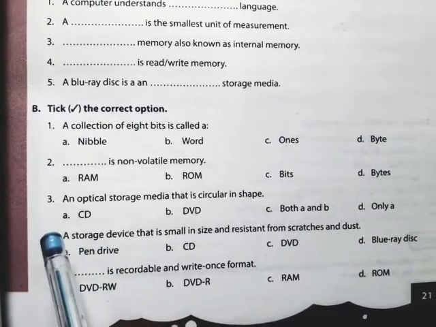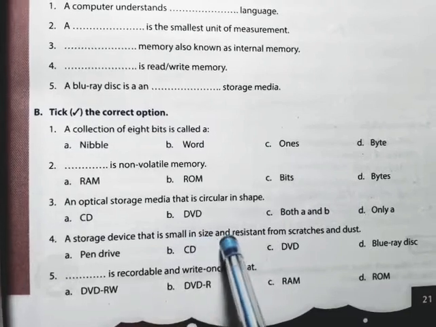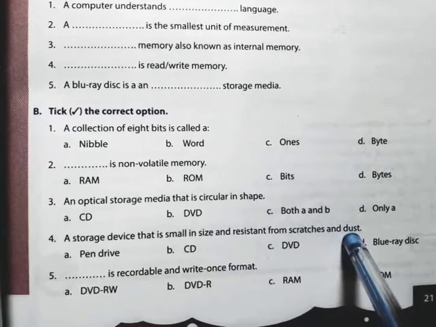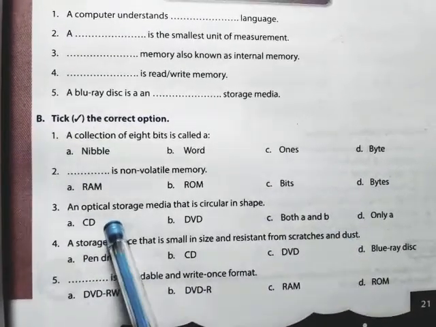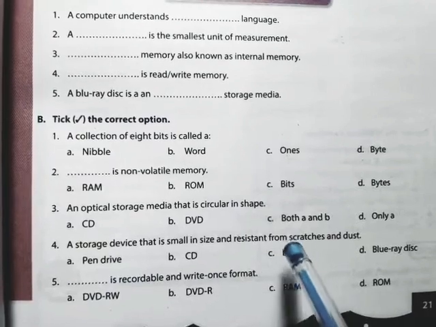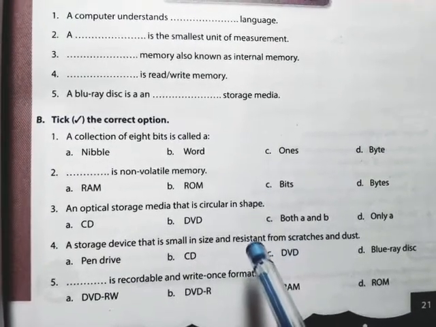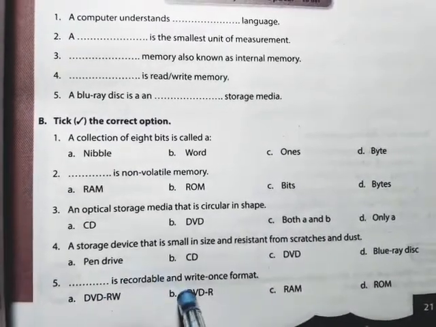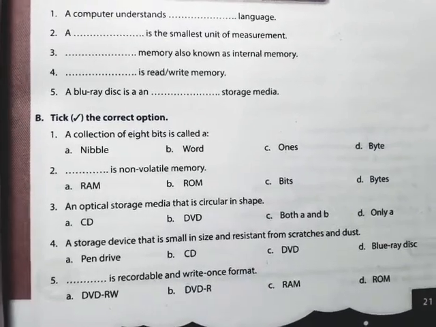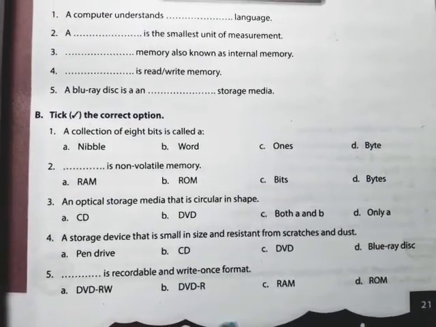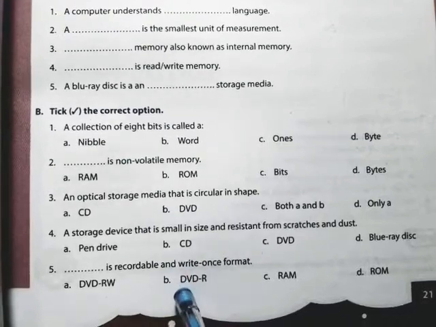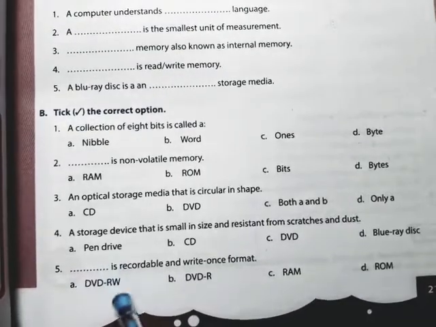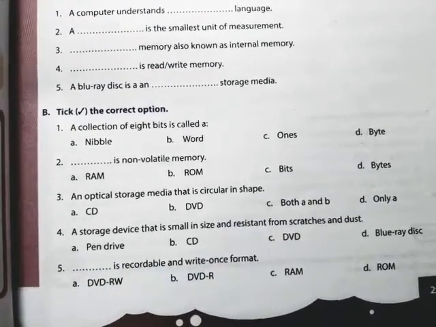Now fourth question, a storage device that is small in size and resistant from scratches and dust. The answer is pen drive. Okay, pen drive is actually scratch and dust resistant. Now dash is recordable and write once format, and the answer of this question is DVD-R. DVD recordable, because DVD RW means we can write data multiple times. We have already seen this. The answer is DVD-R.